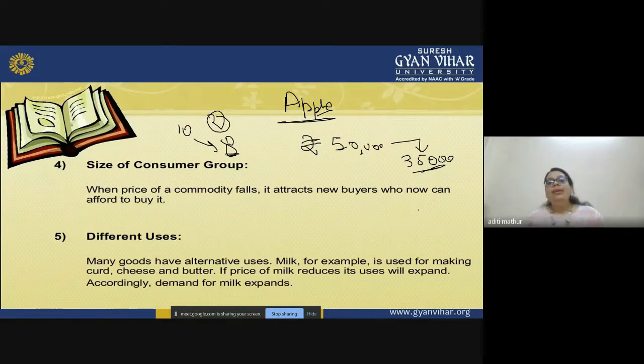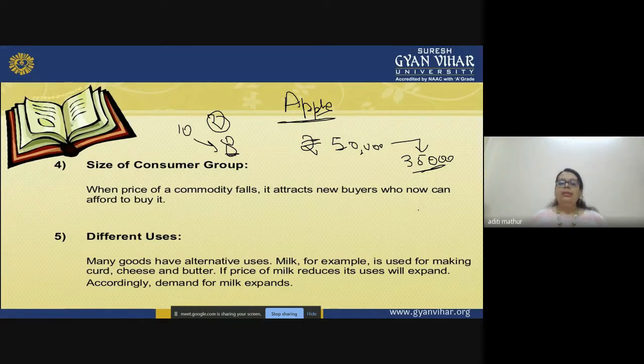Why? Because they will see that there is a dip and now they can afford it. They might take an EMI option, or ask their friends to give them money. They will take the help of others to buy the product, because the prices have reduced. So there is always an increase in quantity demanded just because the prices have reduced. One reason is that new customers get attracted towards your product.